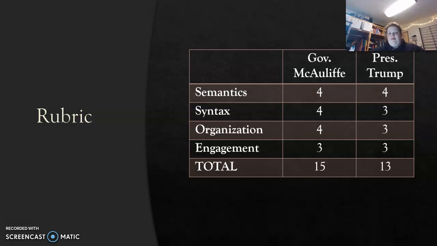So now, about the rubric. I graded the governor's speech a little better than Trump's, and that's because the syntax in Trump's didn't flow very well. There were times when he was cut off, and it just seemed a little choppy. For the organization, I graded it a little lower because the syntax wasn't flowing, so it seemed like it could have been organized a little better to flow. But other than that, the governor got 15, the president got 13.